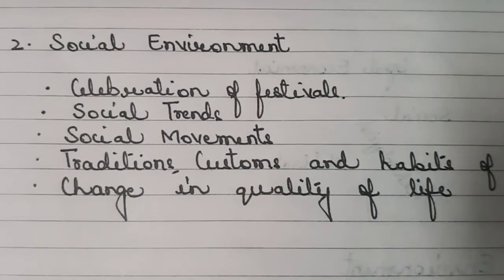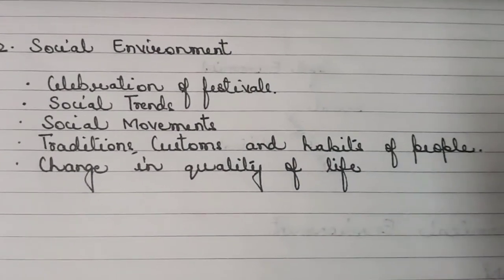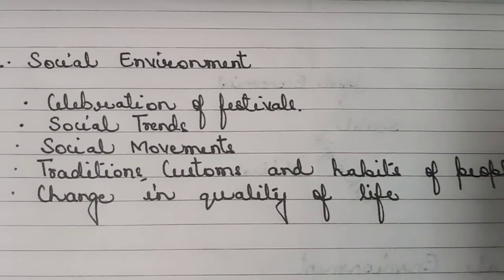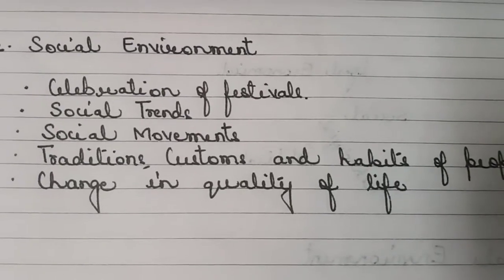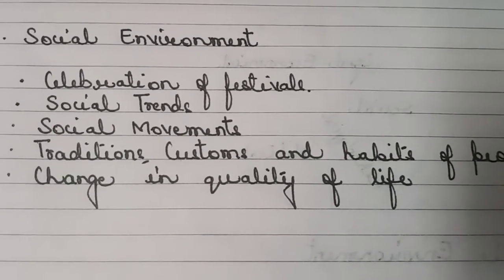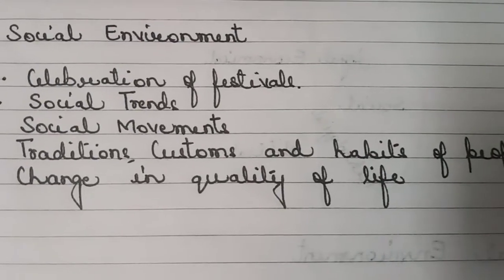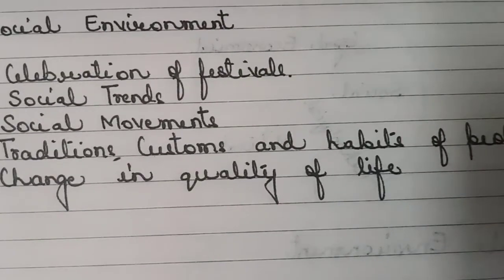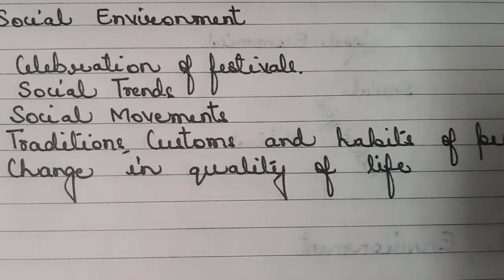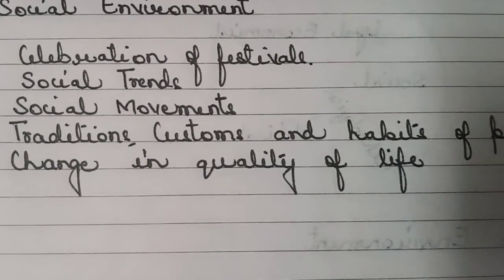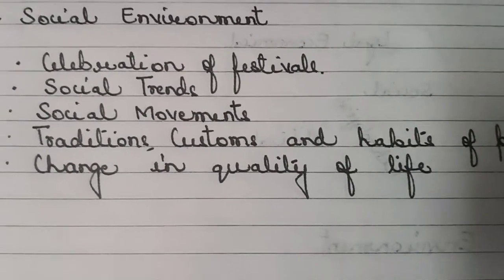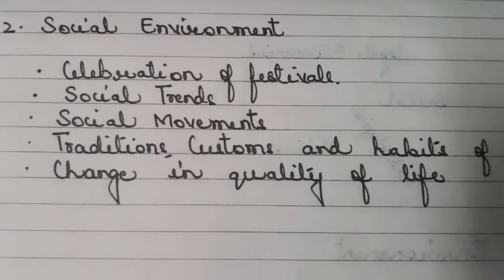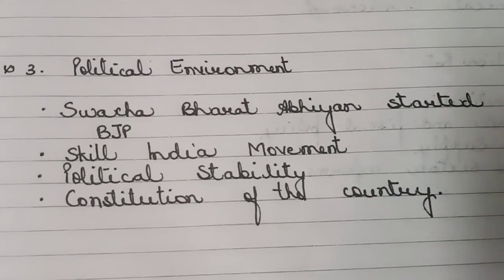So you can consider it to be one of the social movements. Then traditions, customs, habits of the people, change in quality of life. Now, one example of quality of life could be that today we are becoming more health conscious. So today, we prefer diet cokes to the normal cold drinks, right? So basically, this is the change in quality of life, which is a part of social environment, but yet affects the business environment directly. The third dimension is political environment.